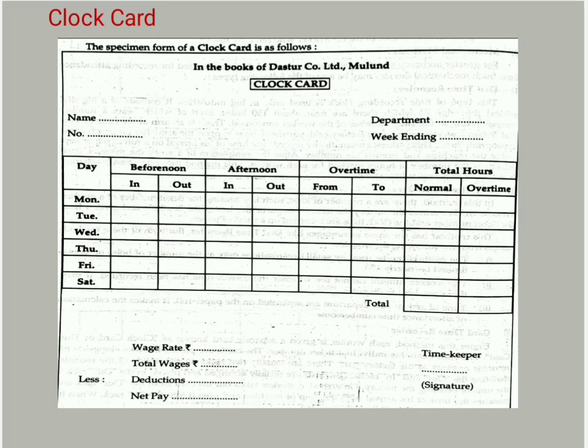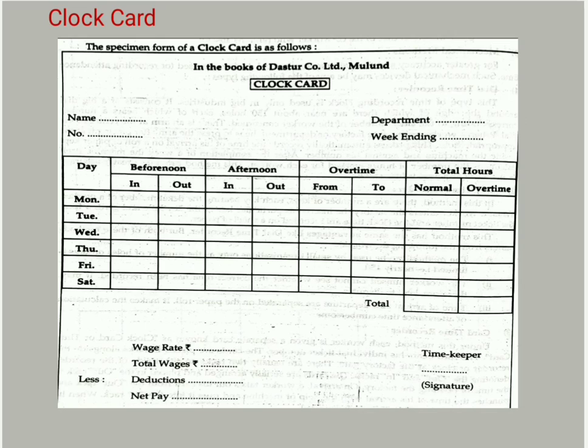On the left side, name of employee and second, number of employee. On the right side, department of employee,